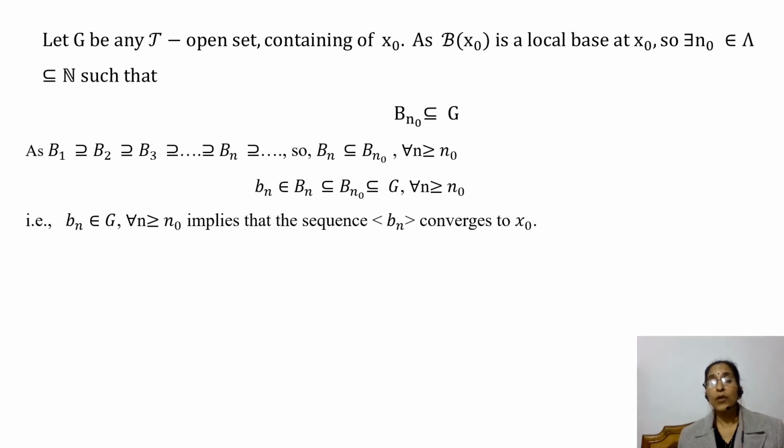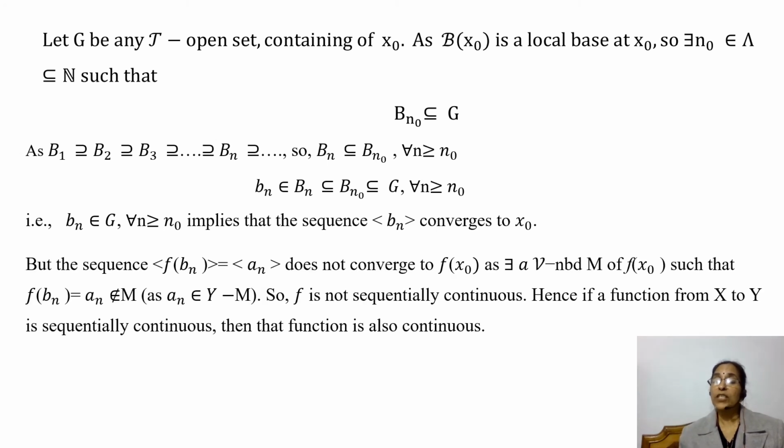That is, b_n belongs to G for every n greater than or equal to n naught. This implies that the sequence b_n converges to x naught, because we have taken an arbitrary open set containing x naught and shown that it contains all the terms of the sequence except a finite number of terms.